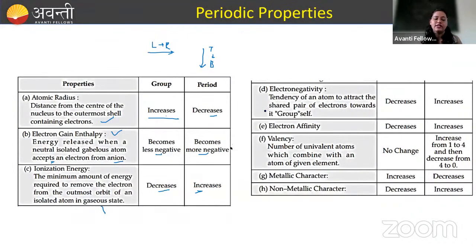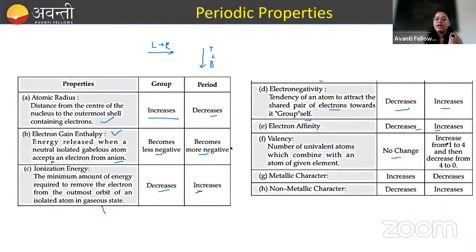Next, electronegativity. This is a very important property. The tendency of an atom to attract the shared pair of electrons towards itself is known as electronegativity. Along the group it decreases, but along the period it increases. Electron affinity decreases along the group, and it increases along the period.